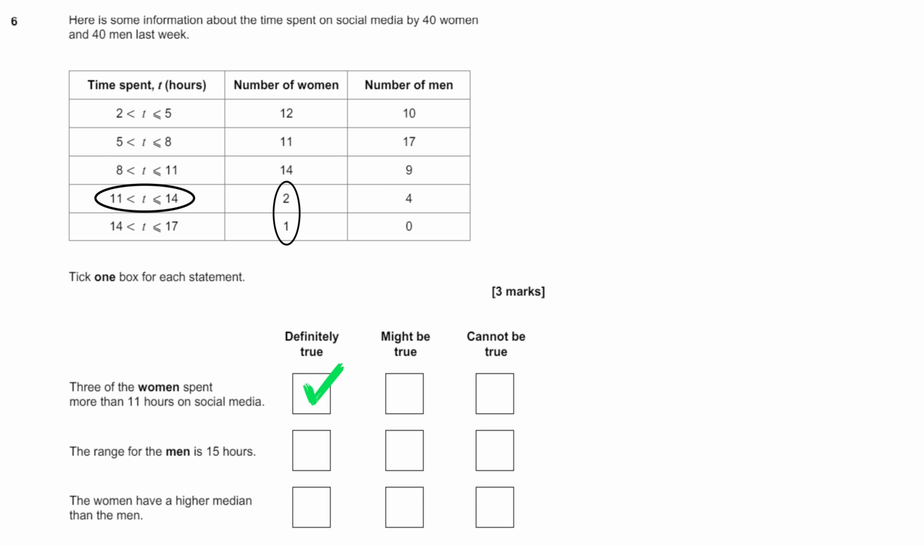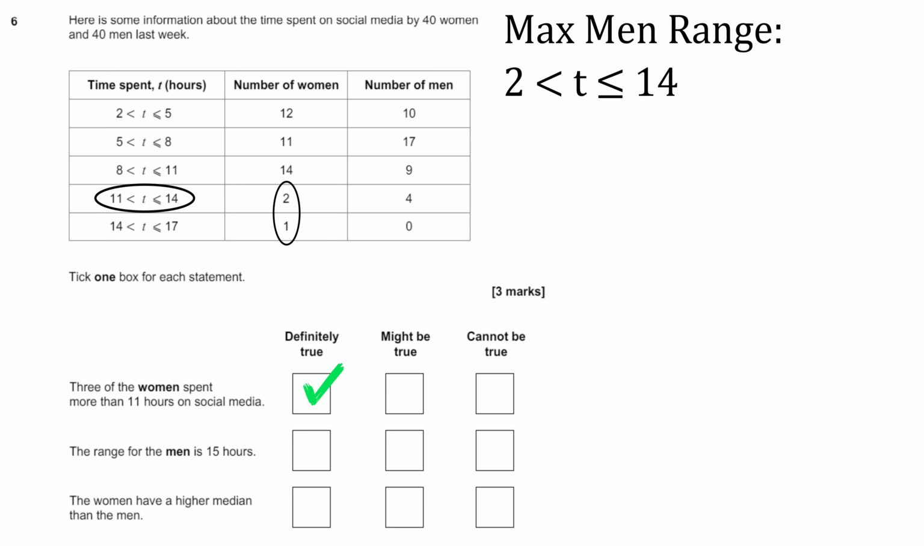Next up, the range for men is 15 hours. So the range is the difference between the minimum and maximum value. So there don't seem to be any men in the 14 to 17 hour range. So our maximum possible value is going to be 14 because that's the range just below. Then we can see we have men in the bottom bracket as well. So some men might be watching just over 2 hours. So the maximum men range is going to be between 2 and 14. Obviously it's going to be slightly higher than 2, but let's just call it roughly that. So the max is going to be just under 12. So there's no way the range is going to be 15 hours. So we're going to say it cannot be true.